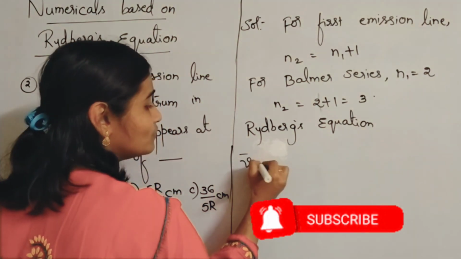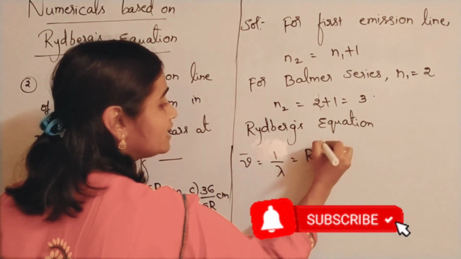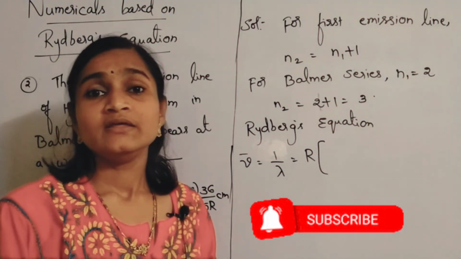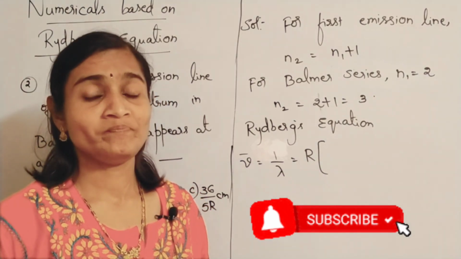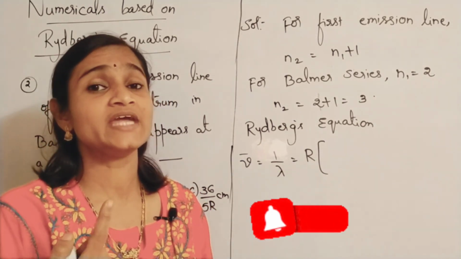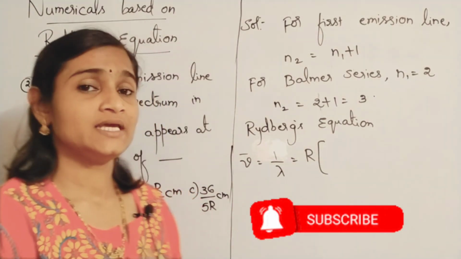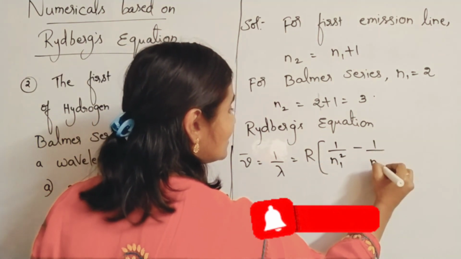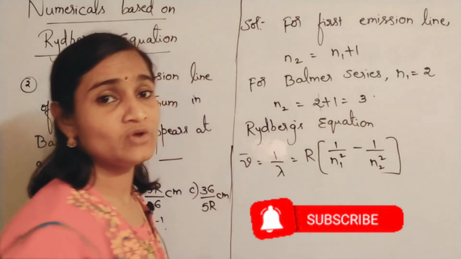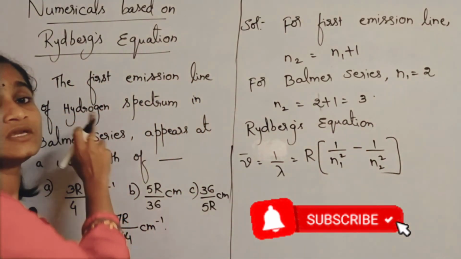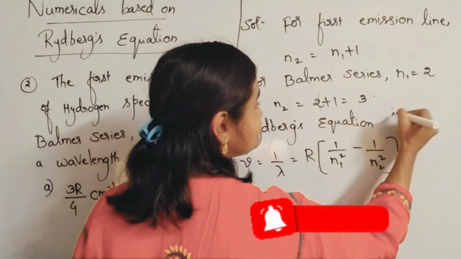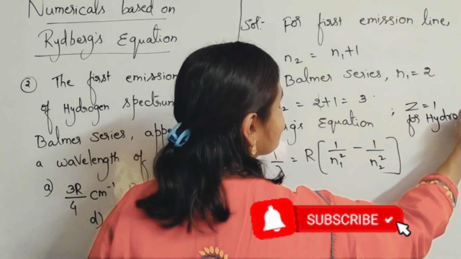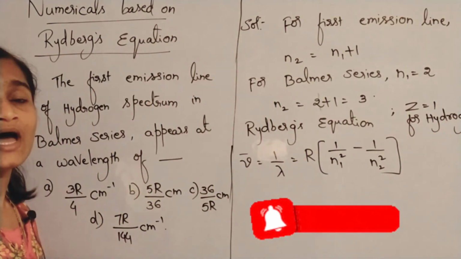Nu bar is equal to 1 by lambda is equal to R into 1 by N1 square minus 1 by N2 square, into Z square. It is asked for the hydrogen spectrum only, so if you don't write Z square it doesn't matter much, because the Z value is 1. For hydrogen, what is the atomic number? Yes, it is equal to 1. Z is equal to 1 for the hydrogen atom.